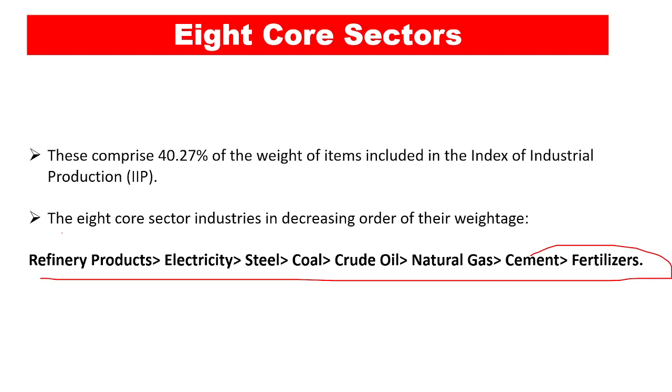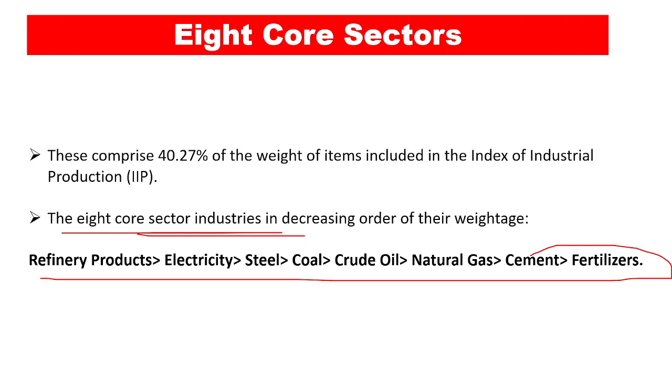The 8 core sectors have been mentioned according to their weightage. The weightage of refinery products is the highest, then in decreasing order electricity, steel, coal, and subsequently fertilizers.